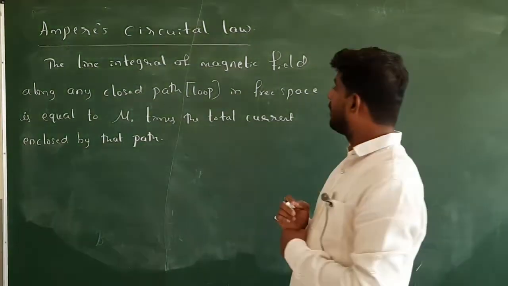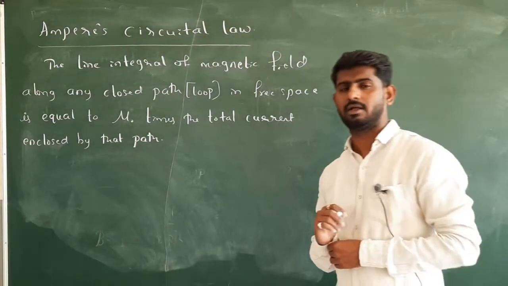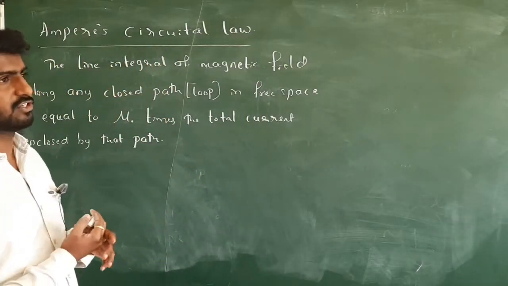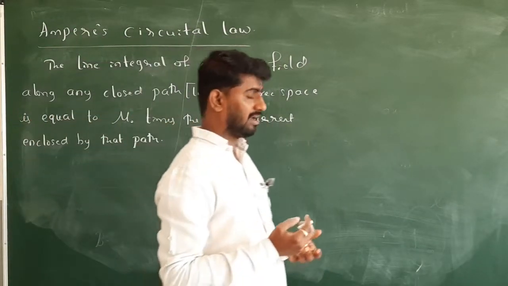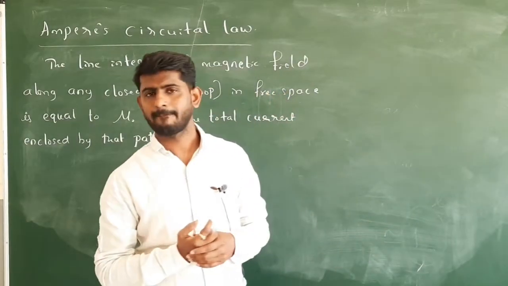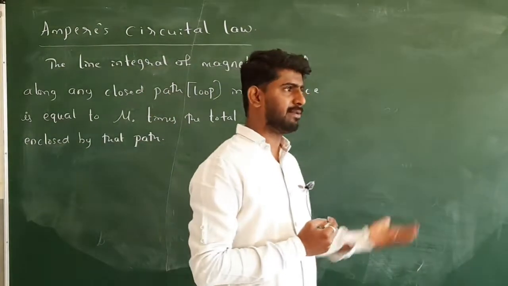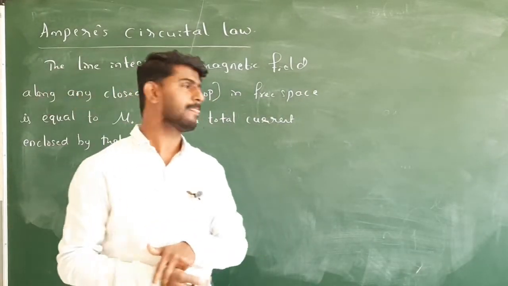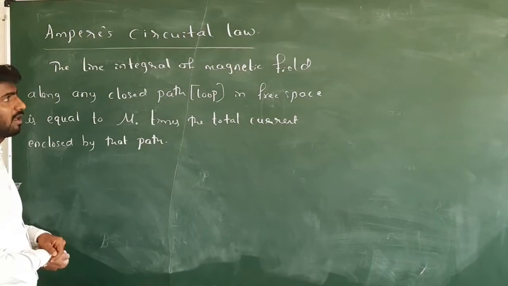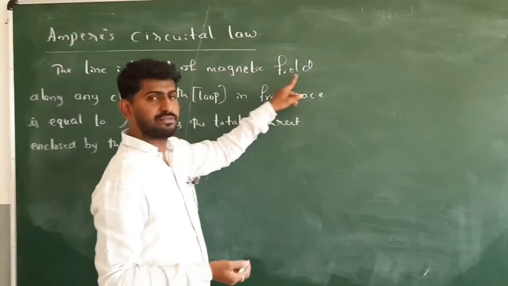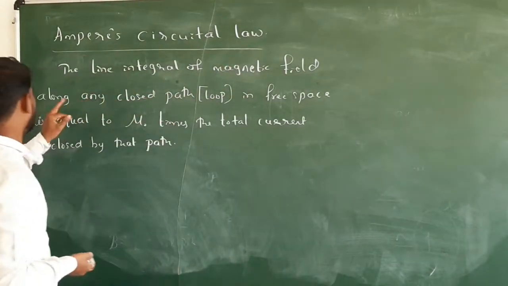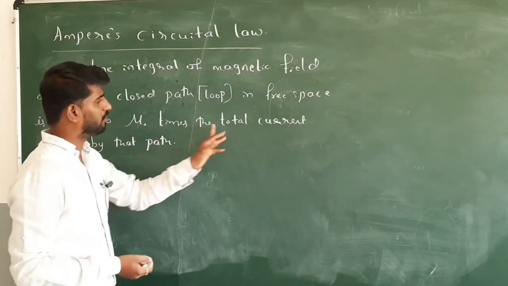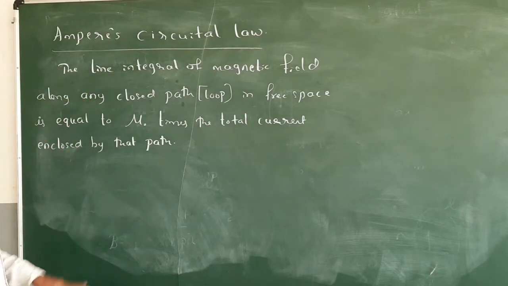Next point is Ampere's circuital law. You may get a question, state the Ampere circuital law or write the applications of Ampere circuital law. As the applications of Ampere circuital law, there will be 3 important concepts for the syllabus, we will discuss them later. So what is the Ampere circuital law? The line integral of magnetic field along any closed path in free space is equal to mu naught times the current enclosed by that loop.